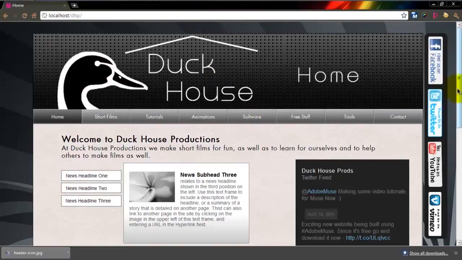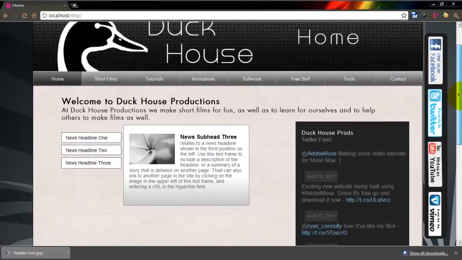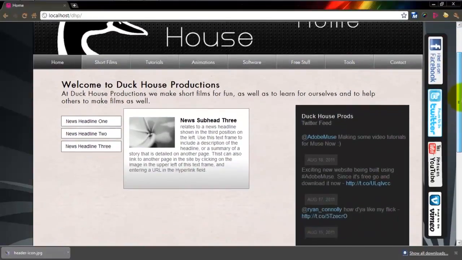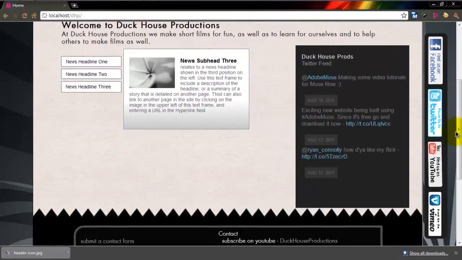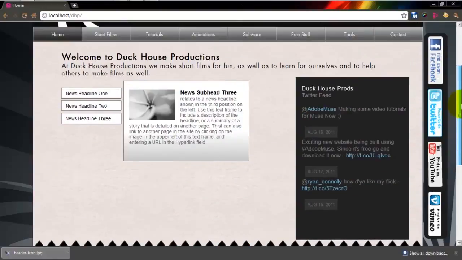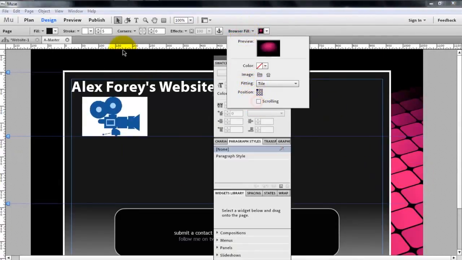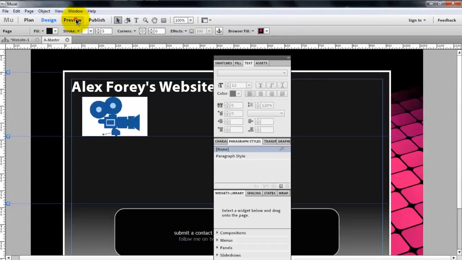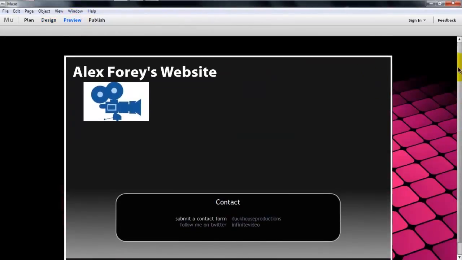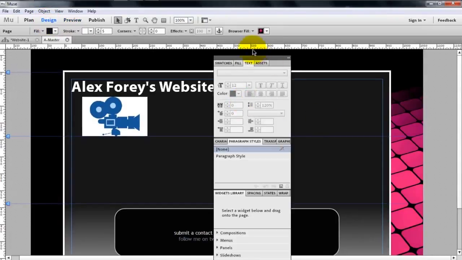See on the side here, when I scroll, the only thing that changes is the main content, so this bar stays the same. That's one more thing I forgot to do. So click on the background, browser fill, and uncheck scrolling. Now if you press preview, all that happens is that the middle bit scrolls, which I like more, although obviously you can do whatever you want.